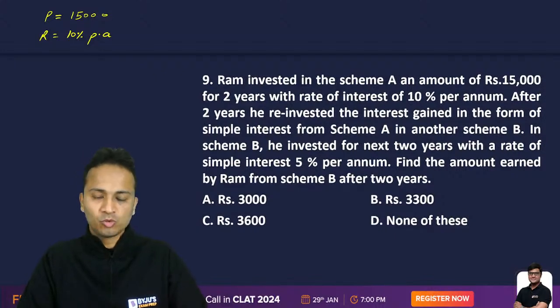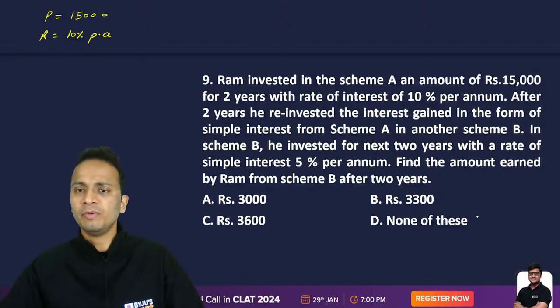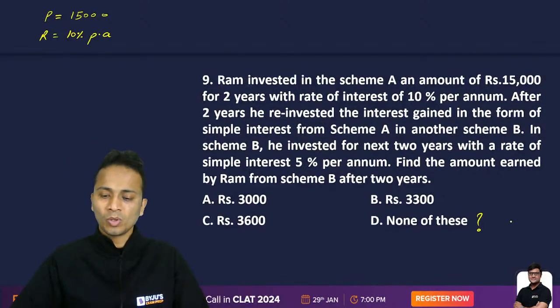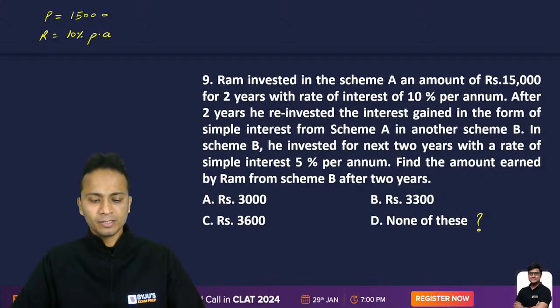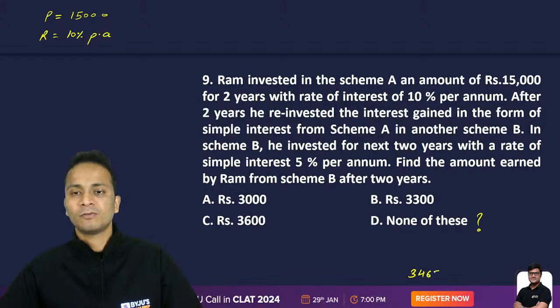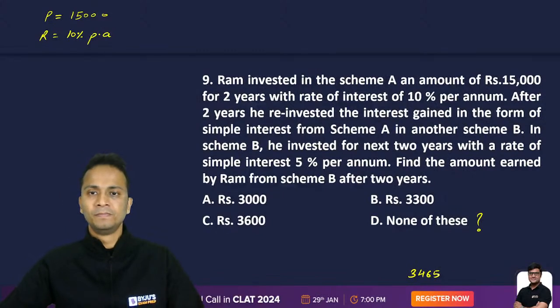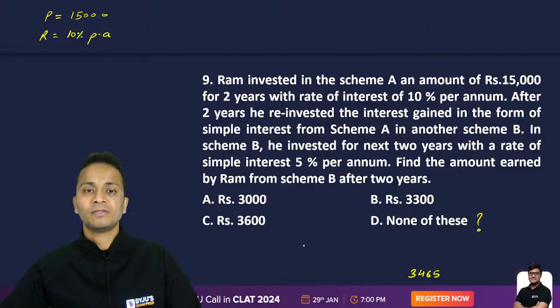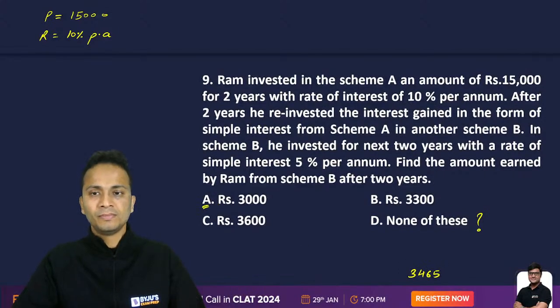All right, so Palak, first one. Palak says none of the above is the answer. So Palak, if you think that none of these is the answer, can you tell me what value you are getting? Palak? Okay, Vandana says 3465. One of the numbers. Okay, Vandana, we'll check. Palak now says option A. Okay, 3000. Any other student?